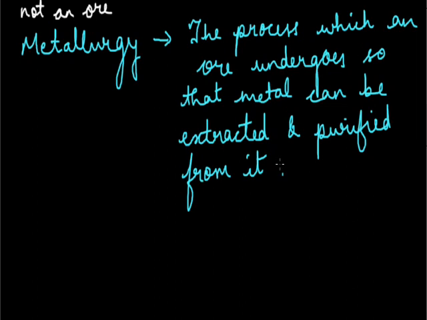Okay. Now this metallurgy is not just a single process that is simply the reduction of the ore or something, but actually it involves a lot of steps in it. Now what steps we carry, we'll see a flowchart for that and then we'll understand it more easily. Now we start from the ore. Okay. Step 1 is carried out.